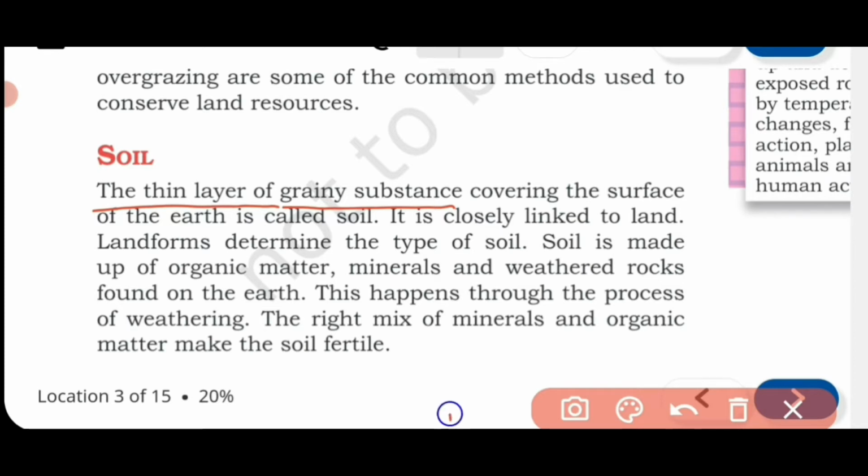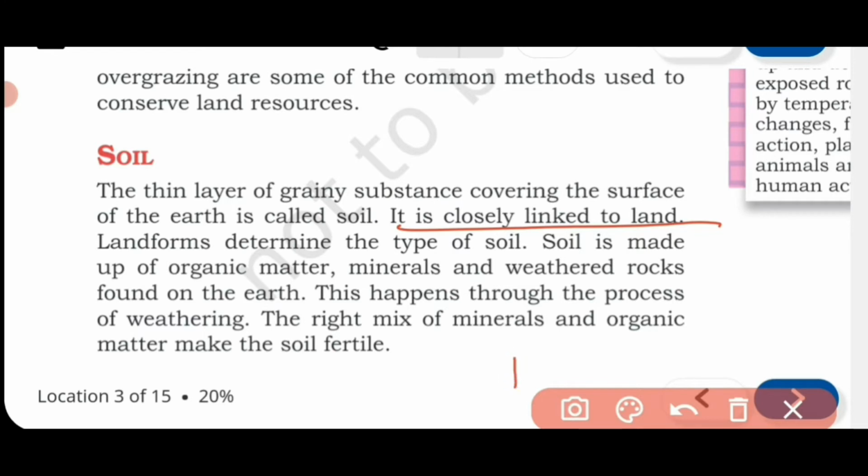Okay, small grains are there. Sometimes they can be big, but most of the time they are small pieces. It is closely linked to land. Sometimes we use both the terms land and soil, so more or less we can say both are the same. But soil means a fine soil layer on the land, whereas land may have a rocky surface. There may not be a soil surface, but soil is always on the land.